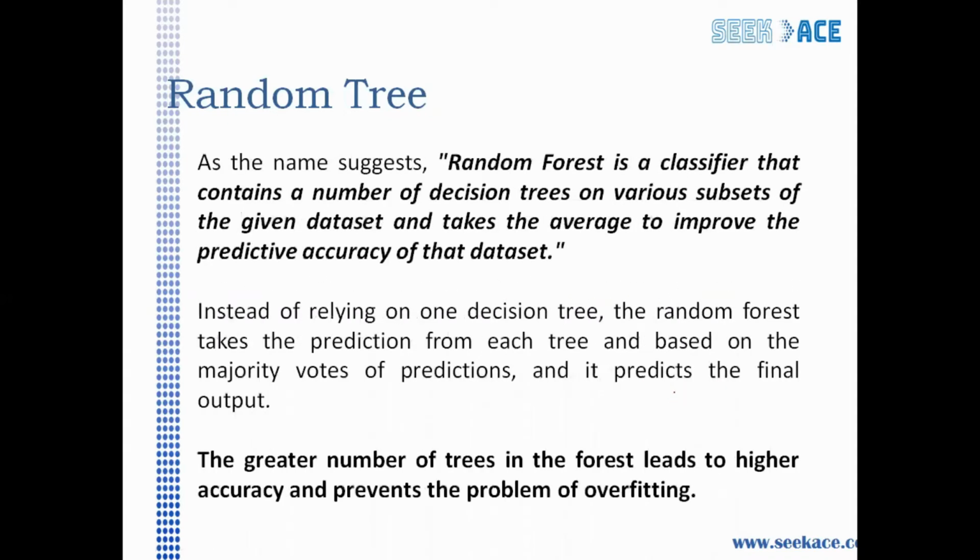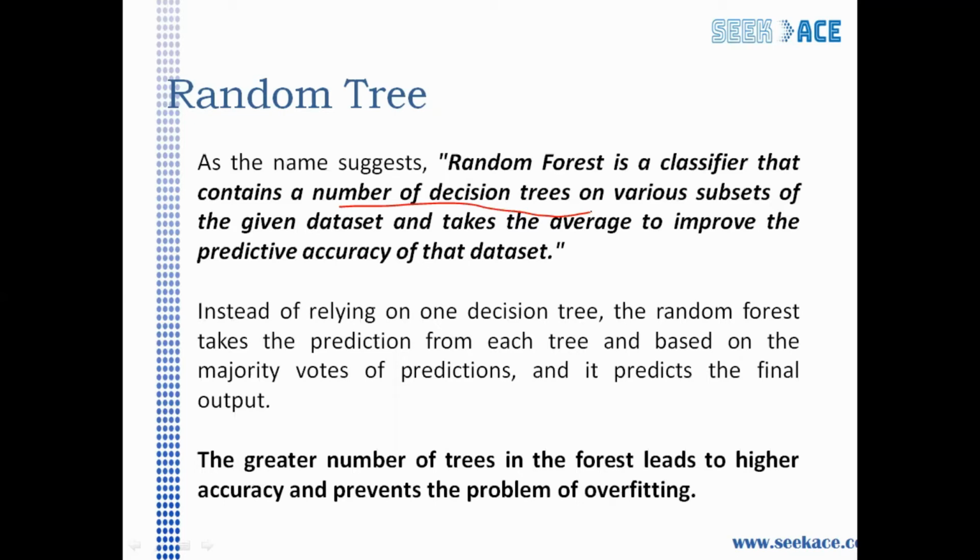Random forest is a classifier that contains a number of decision trees on various subsets of a given data set. So the whole data set is divided into various subsets, and then we apply the decision tree concept on these subsets. Finally we average the accuracy. That is why we say that it improves the accuracy of the model.